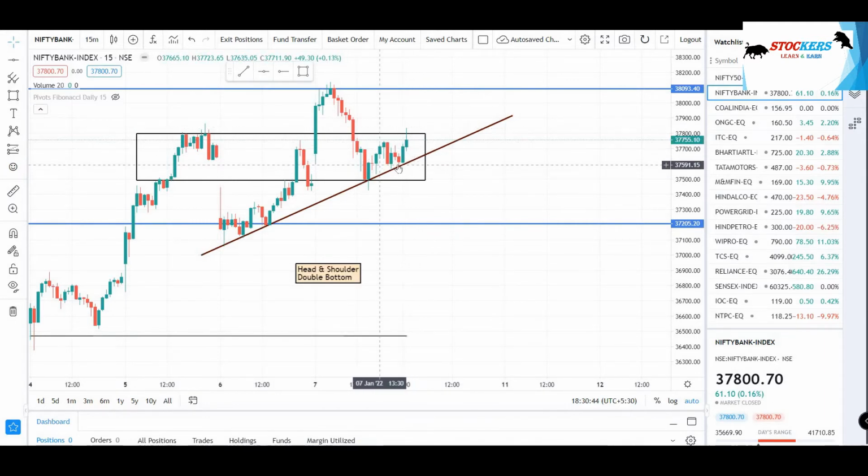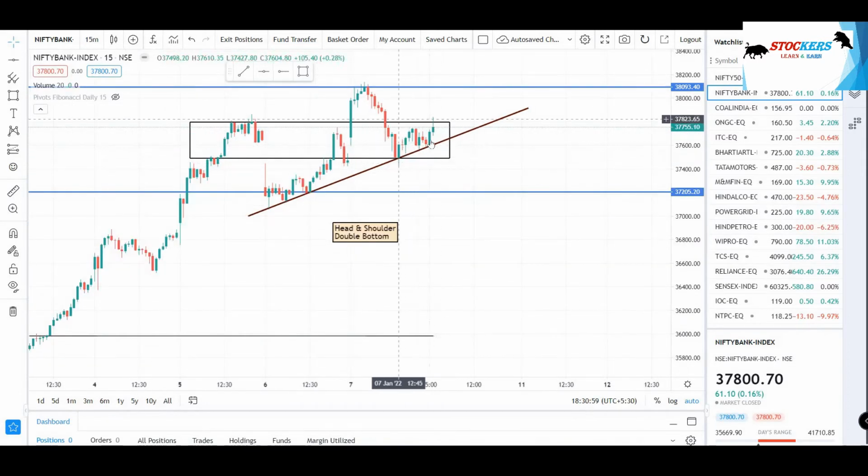Also there's a small double bottom pattern being formed here. This is very small, almost negligible, because in the 1 hour time frame it will not be visible. So we'll be considering this main double bottom pattern.